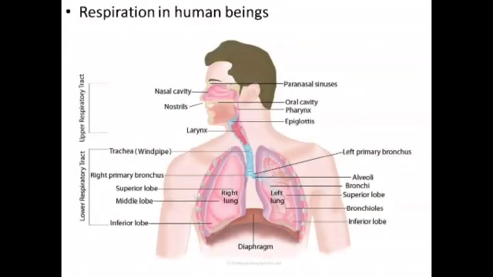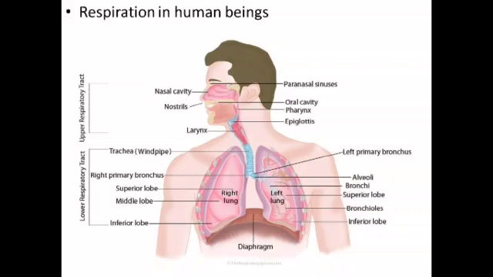This topic is respiration in human beings. The human respiratory system consists of nostril, nasal passage, pharynx, laryngopharynx, trachea, bronchi, lungs and diaphragm. Nostrils open into the nasal cavity. The air for respiration is drawn into our body through nostrils. This air then goes into the nasal cavity. The nasal cavity is lined by fine hairs and mucus. The dust particles and microbes in the air get trapped in the mucus of the nasal cavity.